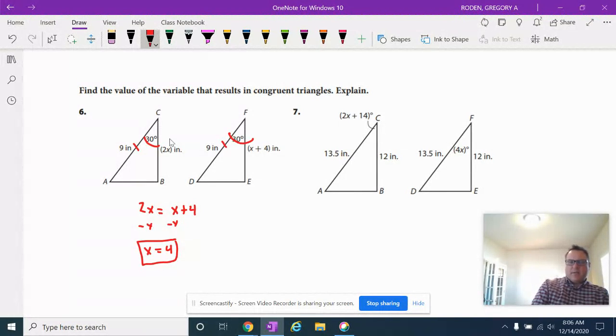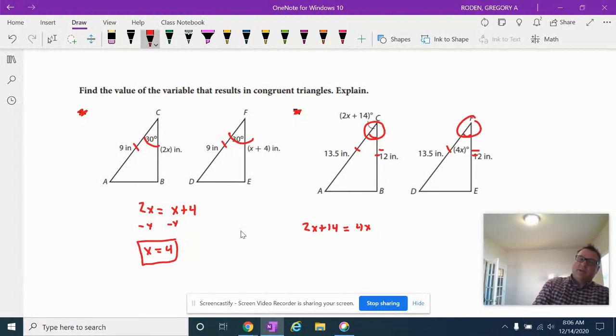All right, so your job is to go ahead and do the next one here. Don't worry about the numbers. Your job is to tell me the x value that must be true in order for these two triangles to be congruent using side, angle, side. Pause the video. Okay, welcome back. So in order for them to be congruent, we know that this angle and this angle have to be congruent. So we have 2x plus 14 equals 4x. That has to be true in order to use side, angle, side, right? So these two angles here have to be congruent in order to do that.